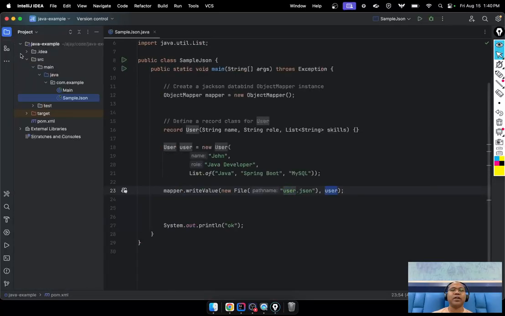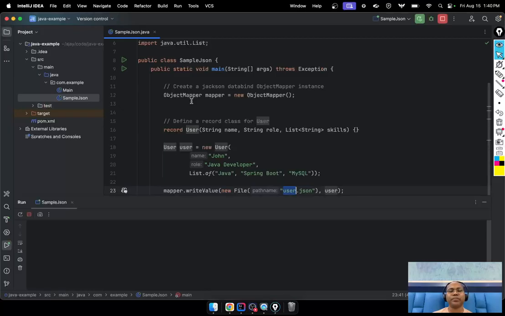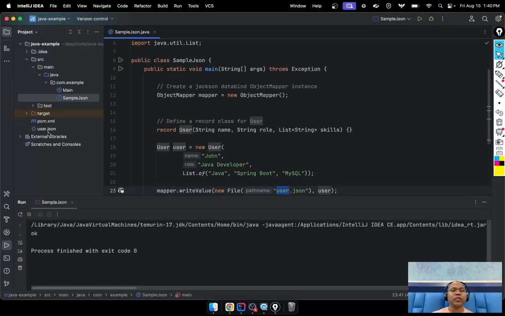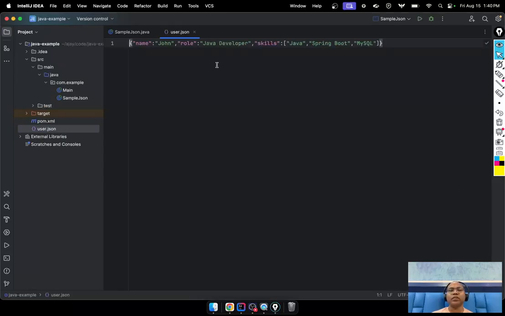Let's run. Notice here, if I run this code, one JSON file will be created. Okay, let me run this code. So notice one JSON file is created, in a single string representation.